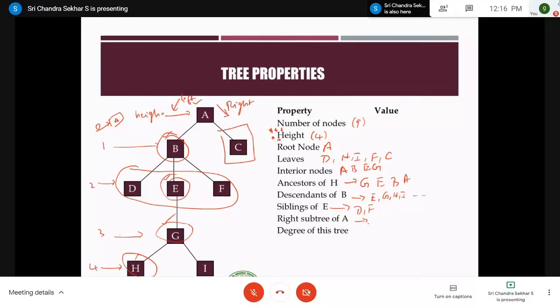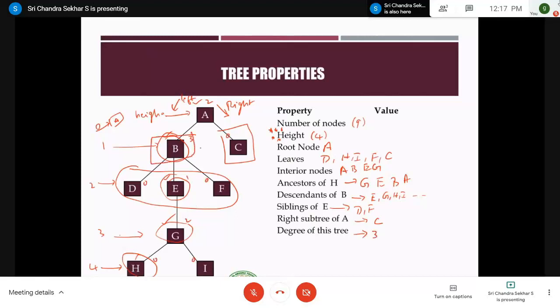Right? So the right subtree of A is C. What is the degree of this tree? Very important. If you want to find the degree of a tree, you have to find the degree of each and every node, right? So the degree of this node is 2, this is 3, and this is 0, 0, 1, 0, 2, 0, 0. So the maximum degree is at node B. Therefore, the degree of this tree is 3, right?